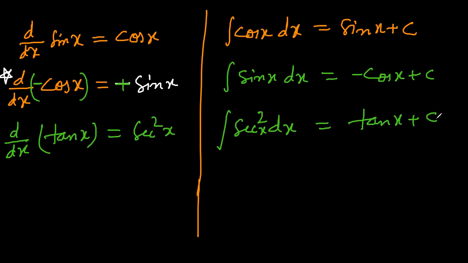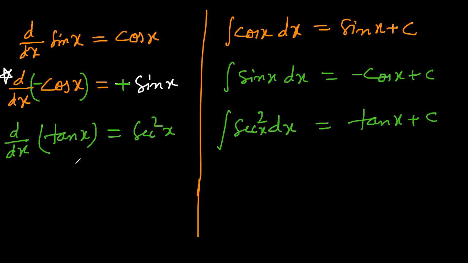Why do we write c? Because the derivative of tan x is sec square x, but if we find the derivative of tan x plus c, where c can be any real number, its derivative is also sec square x, because the derivative of a constant is 0. For that reason, we always write c.